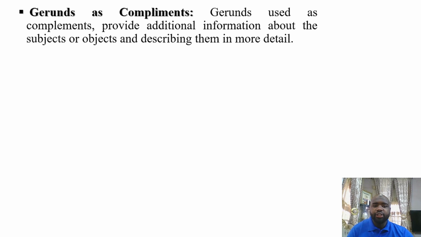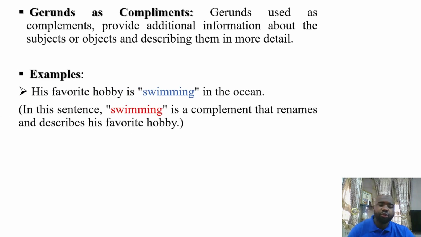Gerunds as complements. All right? So gerunds can be used as complements to provide additional information about the subjects or objects, describing them in more detail. Examples. His favorite hobby is swimming in the ocean. Here we say favorite. It's not favorite, it's favorite. His favorite hobby is swimming in the ocean.